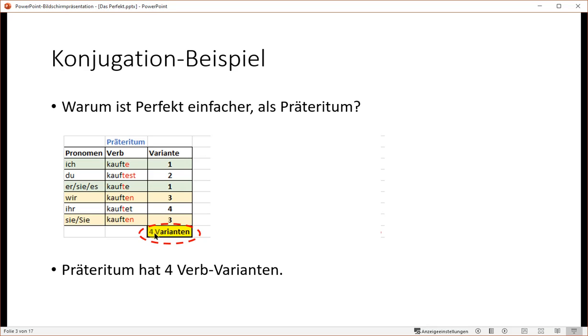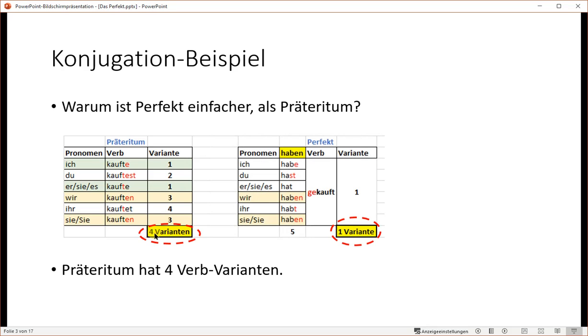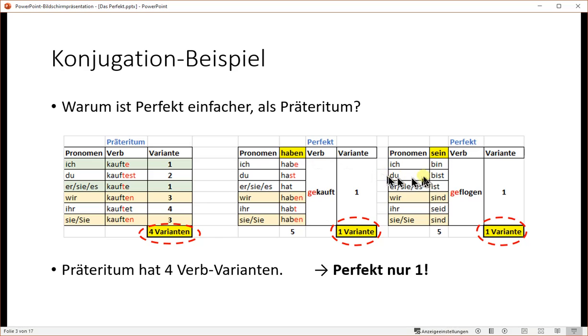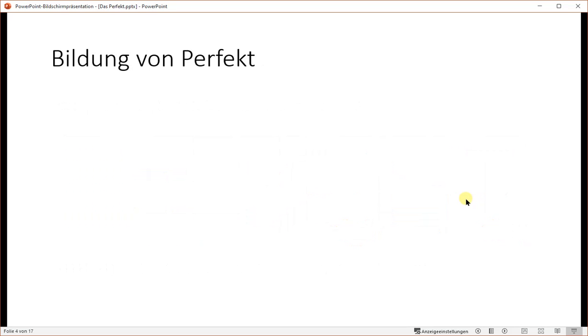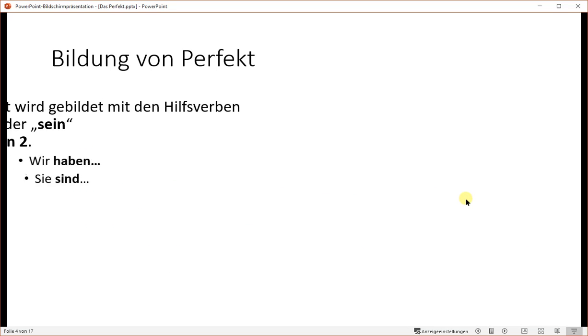Looking at it in the Perfekt, the Partizip 2 is only one version, gekauft, independent of which pronoun we use. If you go for haben or if you go for sein, still there's only one version of the Partizip 2 verb in this case. How do we create a Perfekt?